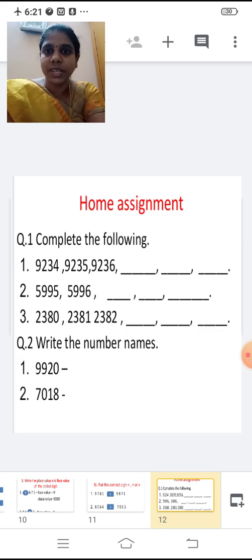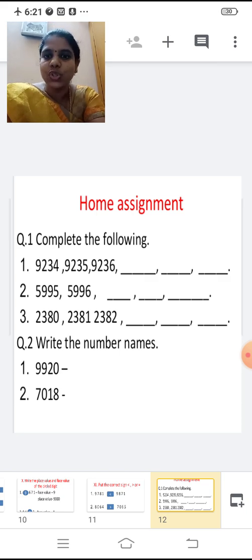Now your home assignment for you. First one, complete the following. 9234, 9235, 9236. You're going to write the next numbers. Second one, 5995, 5996. Third one, 2380, 2381, 2382.